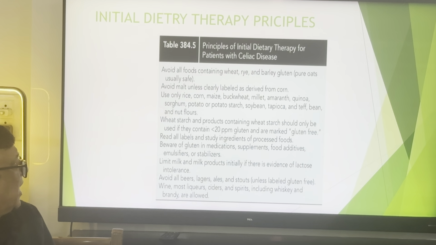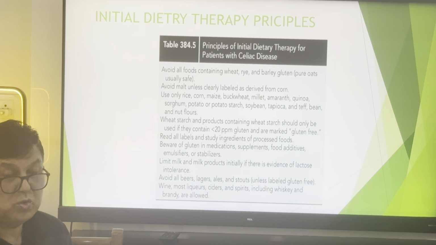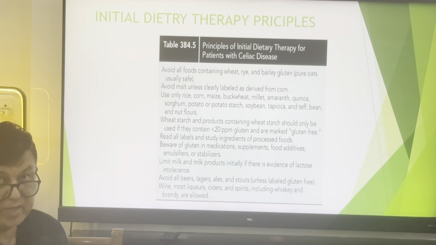The initial dietary therapy principles are: avoid all foods containing wheat, rye and barley. Gluten-pure oats are usually safe. Avoid malt unless clearly labeled or derived from corn. Only use rice, corn, maize, buckwheat, millets, amaranth, quinoa, sorghum, potato starch, soybean, tapioca and bean and nut flours. Make sure whatever diets you advise, it should be economically favorable to the community and to the family. It should not be an expensive diet.